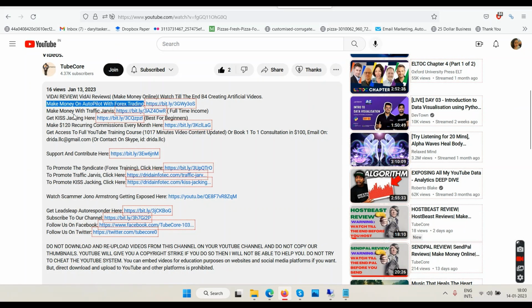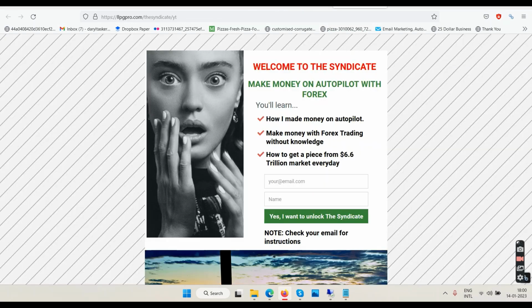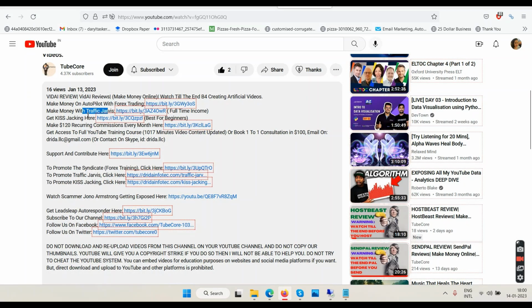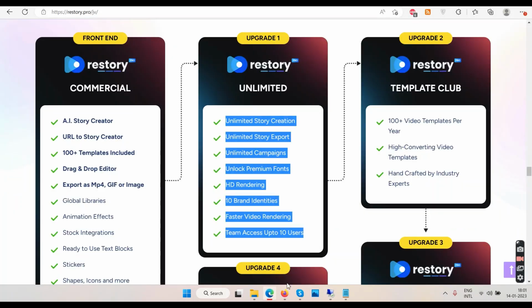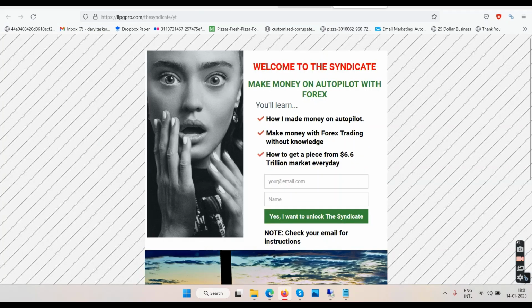Then we have a second link which says make money with Traffic Jarvis. This Traffic Jarvis will require more work than Syndicate, okay. Syndicate will not require that much work as compared to Traffic Jarvis. So if you are interested in doing manual work like me on YouTube, then go for Traffic Jarvis. If you want to set up this machine and let the software do the trading for you and you can just collect your profits, then go for Syndicate, okay.